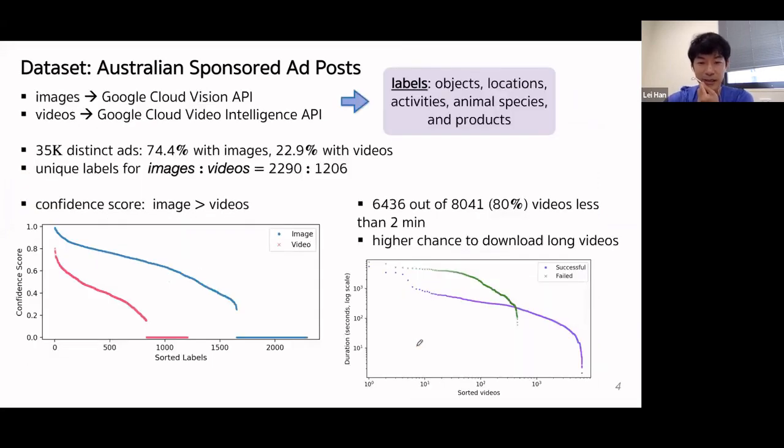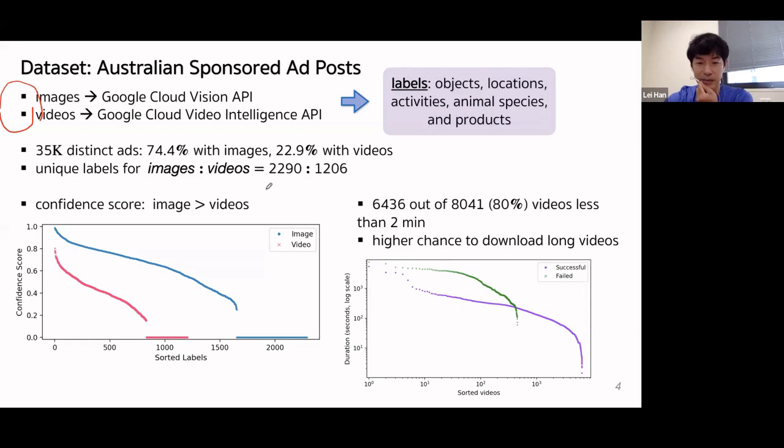Having extracted the images and videos from these ad posts, we use Google Cloud Vision API and Video Intelligence API to create labels describing the image or video. These labels include general objects, locations, activities, animals, and so on. Overall, we crawl 35,000 distinct posts from Facebook. 70% of these were posted with images and 20% come with videos. And a few ads come without images or videos.